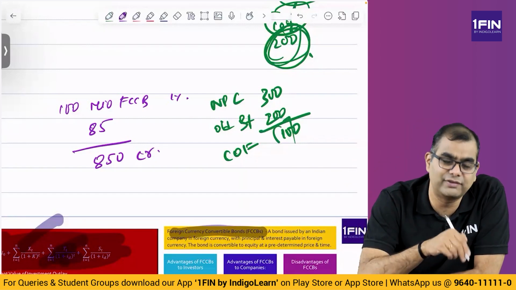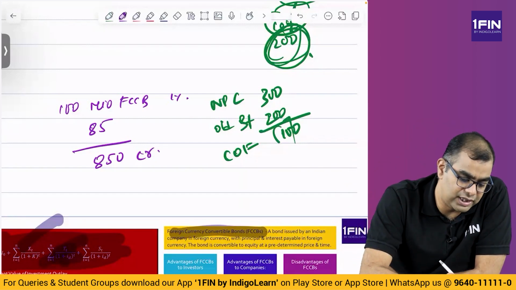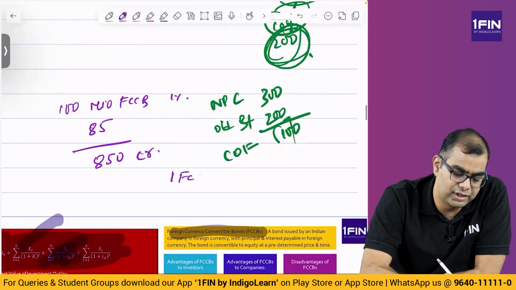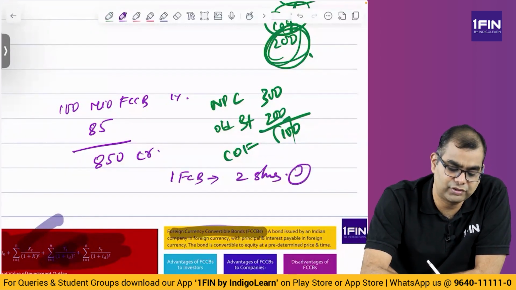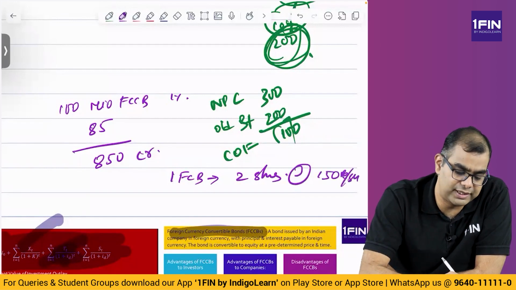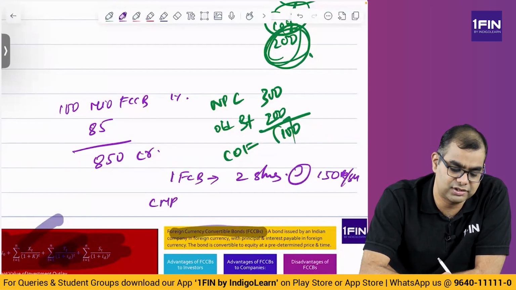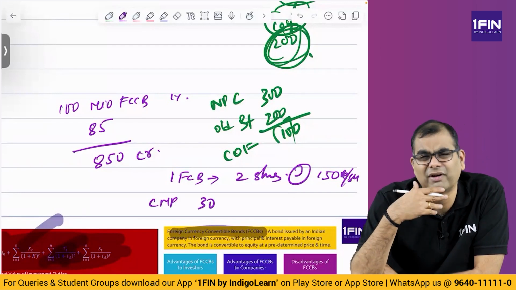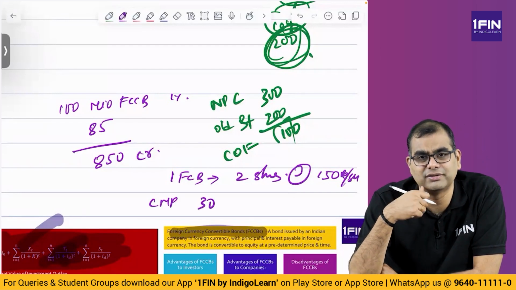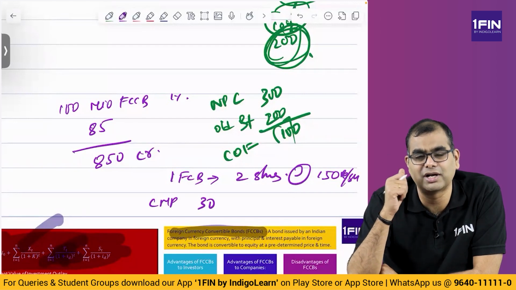What you do is, today itself you decide that I will convert each FCCB into 2 shares at 150 rupees per share. What is current market price of share? Current market price of share is 30. Even then you are saying I will convert it at 150. But why? Who is this fellow who is believing that, current market price is 30, you will convert it at 150?